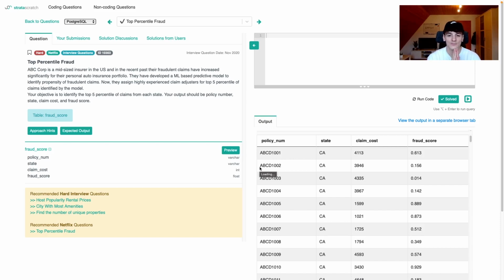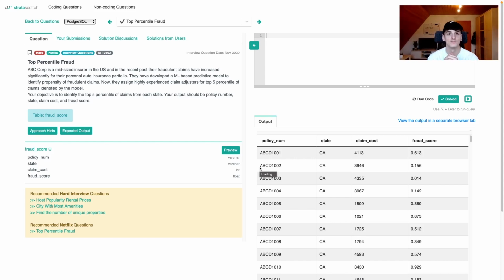So percentile, if you don't know exactly what it is or you need a reminder, if you take a test and you're at the 90th percentile, you scored better than 90% of people on that test. So you might get a 97 out of 100 on that test, but 90% of people were lower than your score.